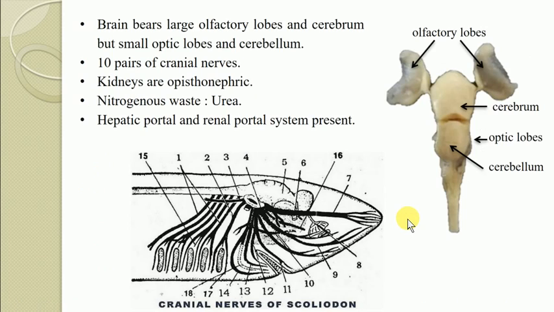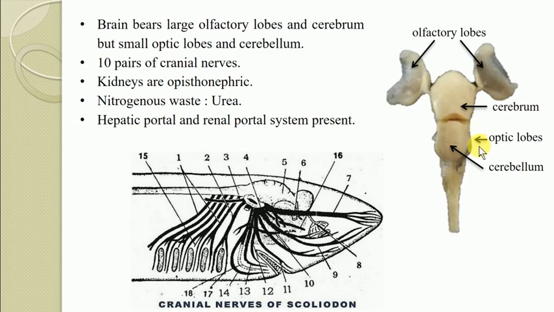Then the next characteristic feature regarding the nervous system, that is the brain. The brain bears large olfactory lobes and a large cerebrum. In this diagram the first part is referred to as the forebrain, which contains the large olfactory sacs or olfactory lobes and the large cerebrum, but a small optic lobe.